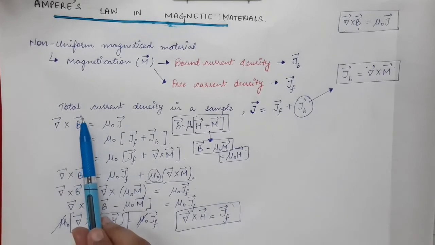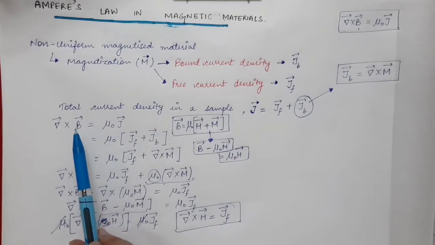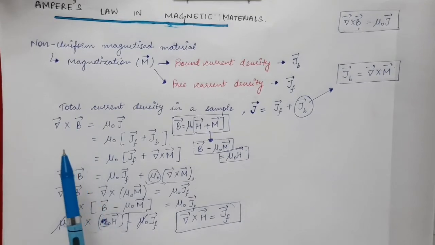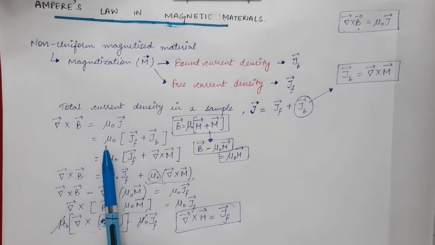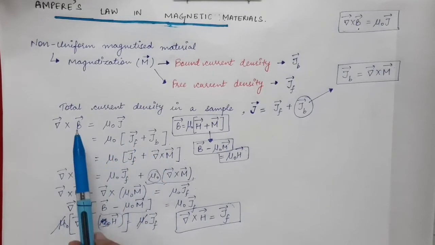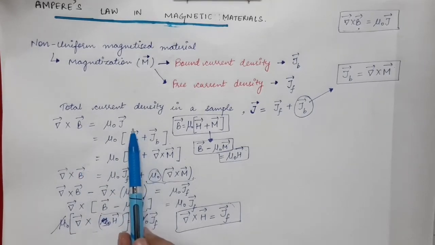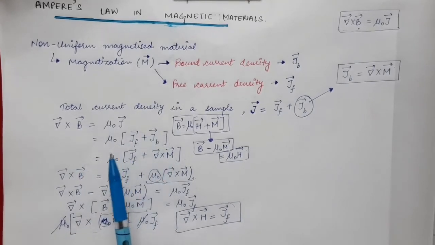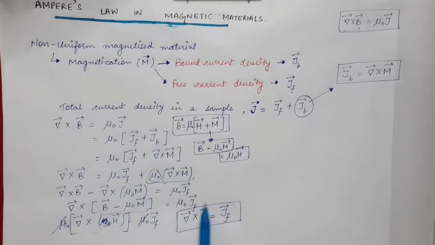So this magnetic induction originates from both the bound current and the free current. So from here curl of B vector is equal to mu naught times JF vector plus JB vector. So the magnetic induction originates from both free currents and the bound currents inside the magnetized material, whereas the magnetizing field intensity originates from the free currents only.